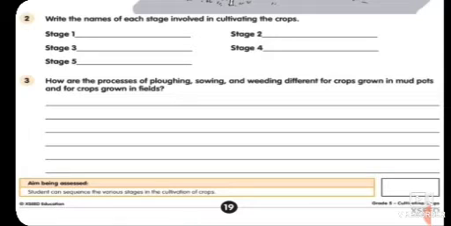So we use machines for plowing, sowing and weeding purposes. For weeding we will use spray, right? And if we talk about mud pots, then there is no need to spray. We can do it manually, and the sowing process can be done by hand, and plowing also can be done with a sickle or any tool, not a machine, only a tool.